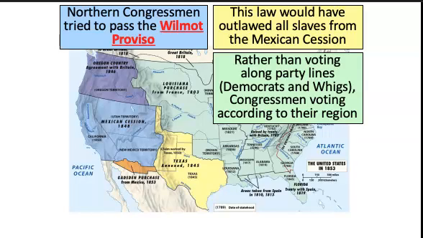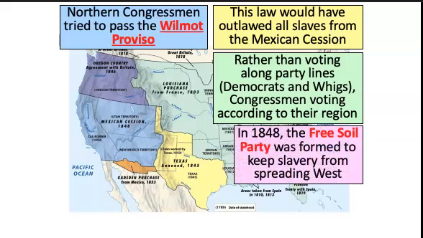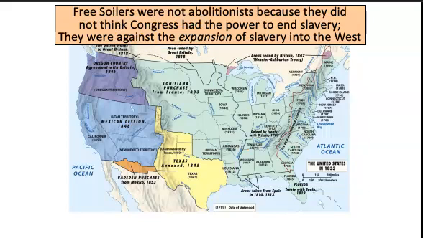And this then introduces us to a new political party which really starts to emerge in 1848 called the Free Soil Party. Now, the Free Soil Party was all about keeping soil in the West, land in the West, free from slavery and to stop the expansion of slavery. Now, please understand this, okay? Free Soilers are not abolitionists. They do not think Congress had the power to end slavery. They were against the expansion of slavery into the West, not so much against the existence of slavery in the South. That's a key difference.